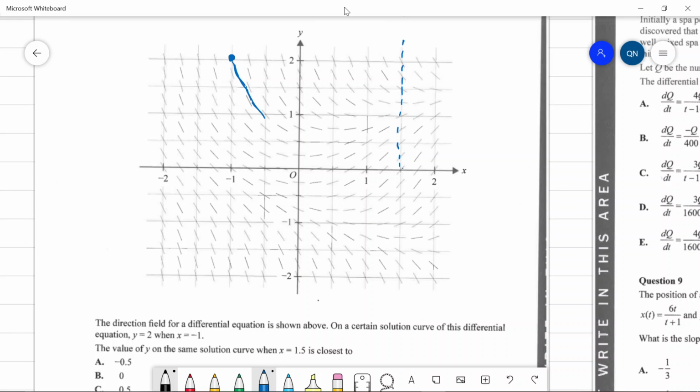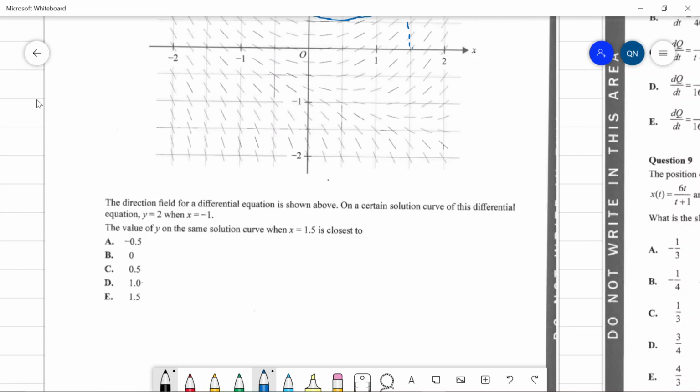Let's see if I can do this nicely. So it's probably something like this, so it's probably going to be 1. That's the y value. Let's go for D.